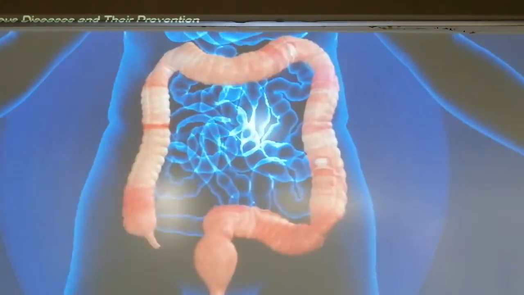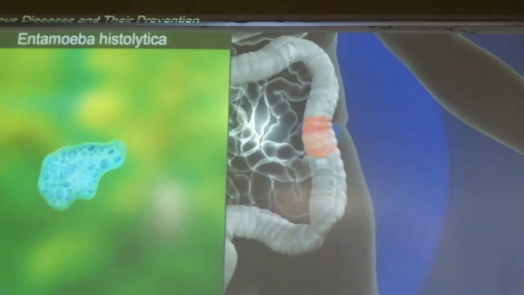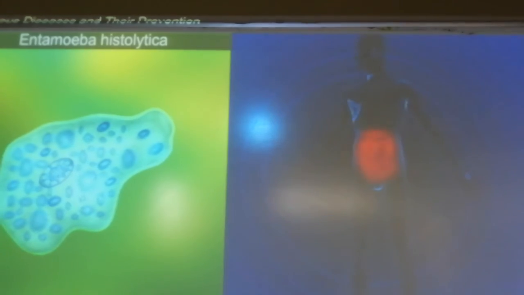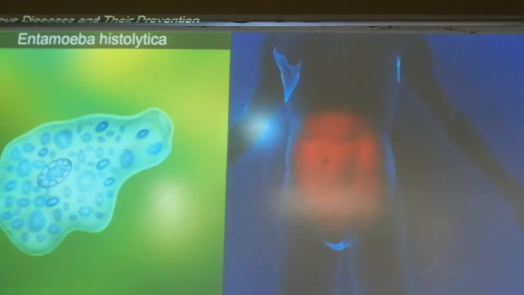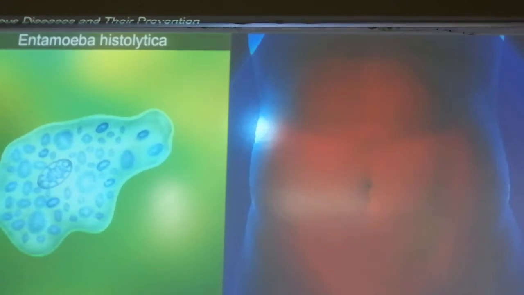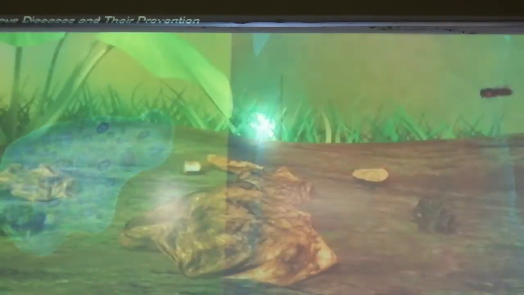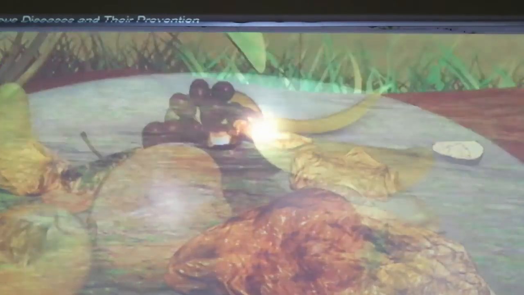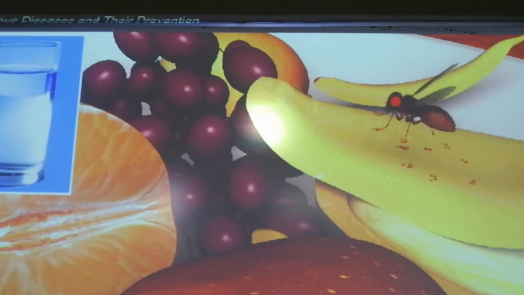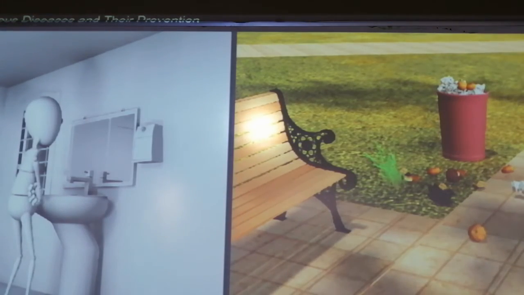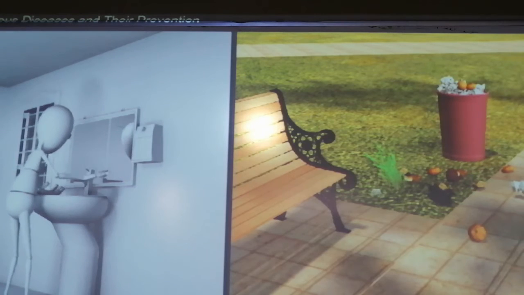Now this is the second disease, amoebiasis or amoebic dysentery. It is caused by a protozoan again, called Entamoeba histolytica. This is a single-celled organism, causing amoebiasis or amoebic dysentery. This protozoan is a parasite present in the large intestine of humans. Here the housefly acts as a vector for amoebiasis. The housefly will go and sit on our food and food products, even on drinking water, and food contaminated by fecal matter is the main source.